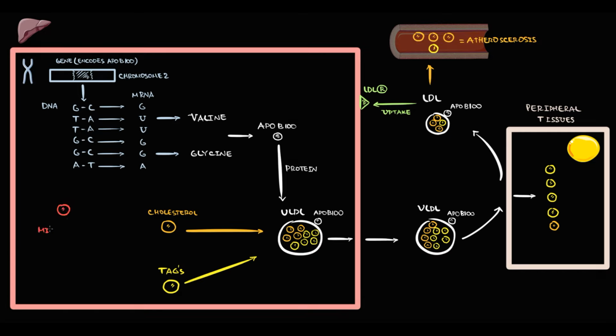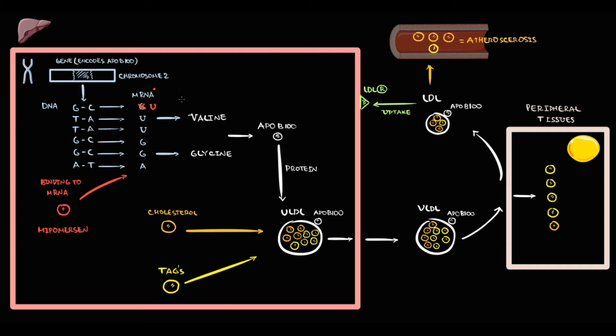Once mipomersen comes to the liver tissue, mipomersen binds to the messenger RNA molecule, and with binding, mipomersen changes the nucleotide sequence. So, binding of mipomersen to the messenger RNA molecule results in production of an altered messenger RNA molecule, and we have